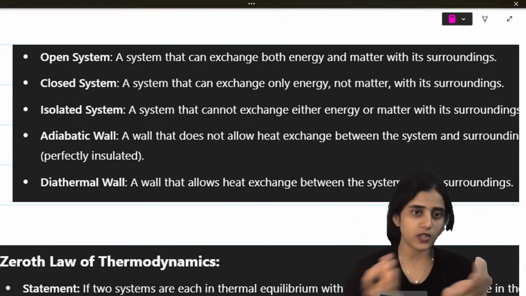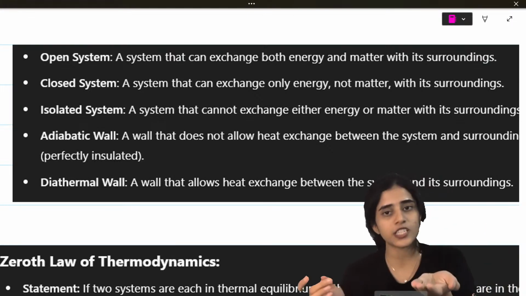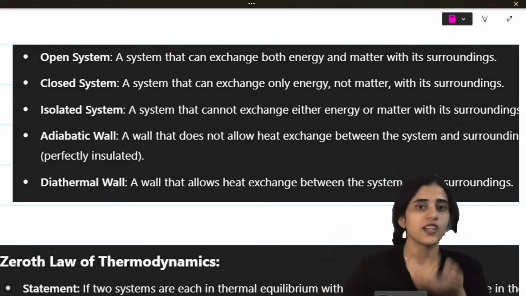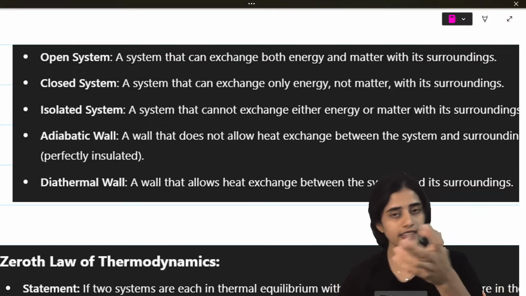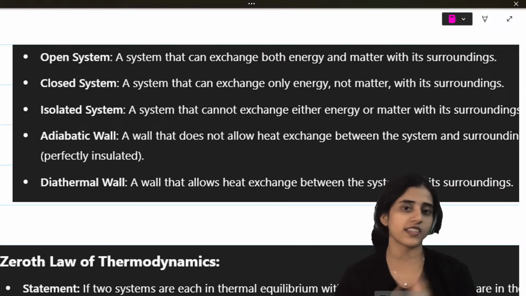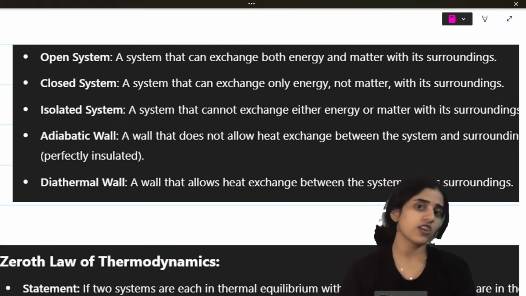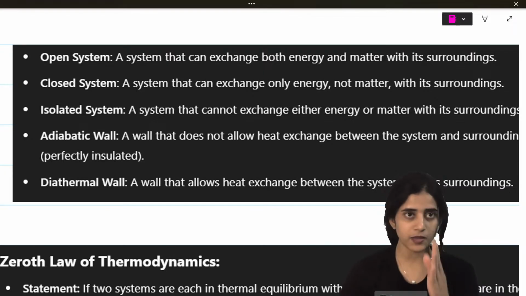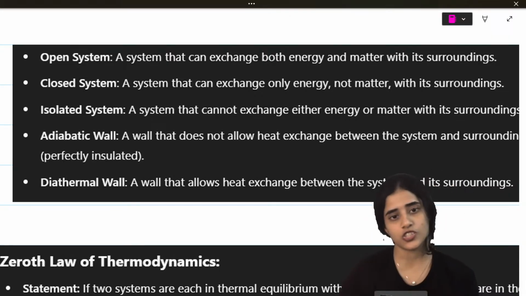So it is completely closed. Whatever is there inside stays inside. An open system is like a hot cup of tea. A closed system is like a closed cup of tea. It can still exchange energy. An isolated system is like a flask. It cannot exchange energy. An adiabatic wall is a wall that does not allow heat exchange, so heat will not pass through. And a diathermal wall is a wall that allows heat exchange.